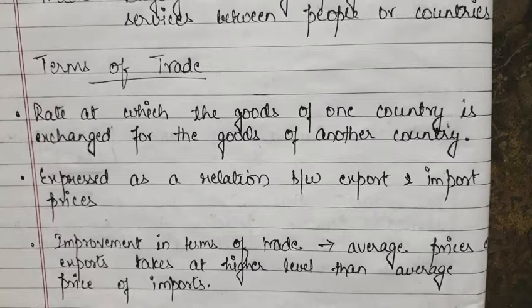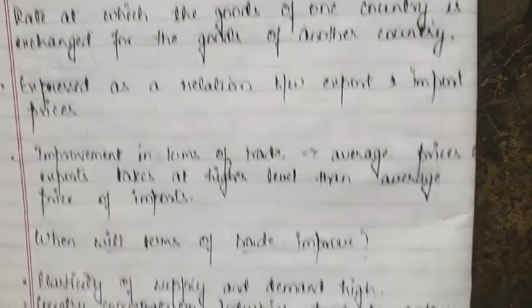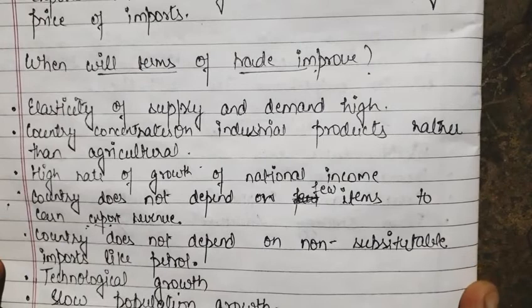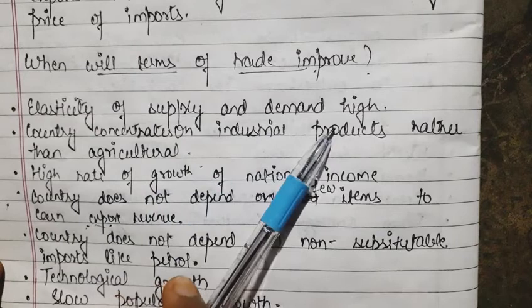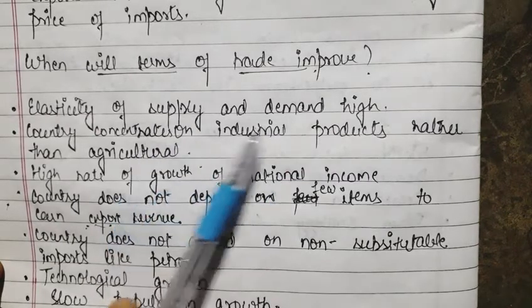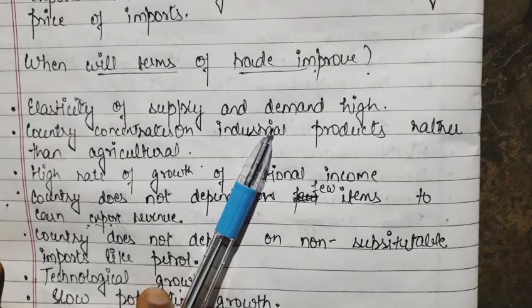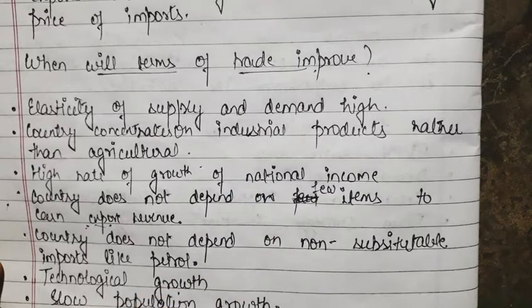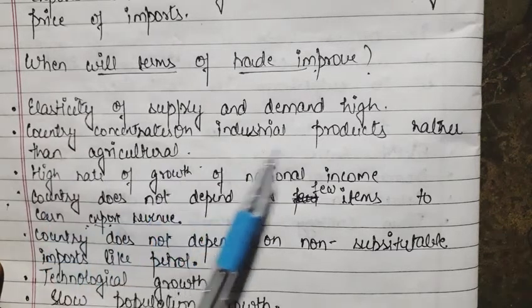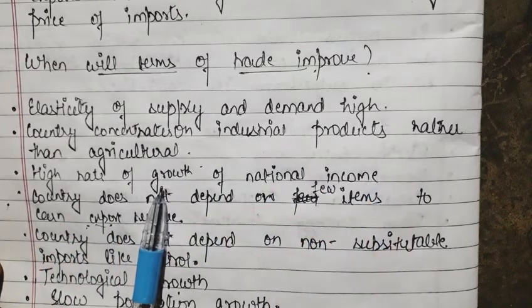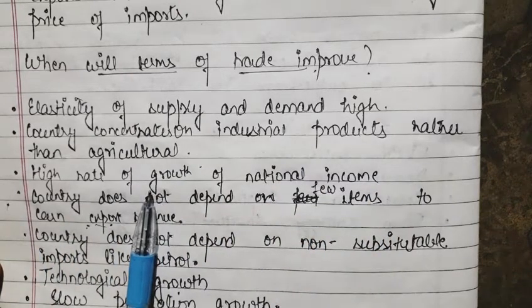Now, what are all the conditions in which we can say that the terms of trade has improved? We are going to see all of them. The first is, the elasticity of supply and demand should be high. It means both the suppliers as well as the consumers are very much concerned about the prices, and so the elasticity of supply and demand is high. In that case the terms of trade is going to improve, because that is going to affect exports and imports also. The next thing is that the country's people are concentrating on industrial products rather than on agricultural products. They are more concerned about industrial products, about technology, etc.